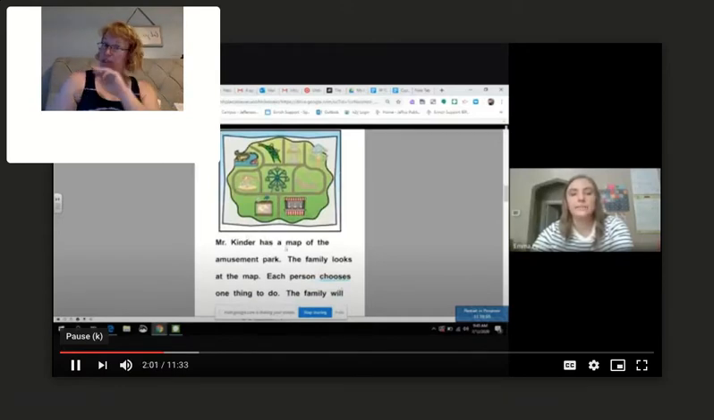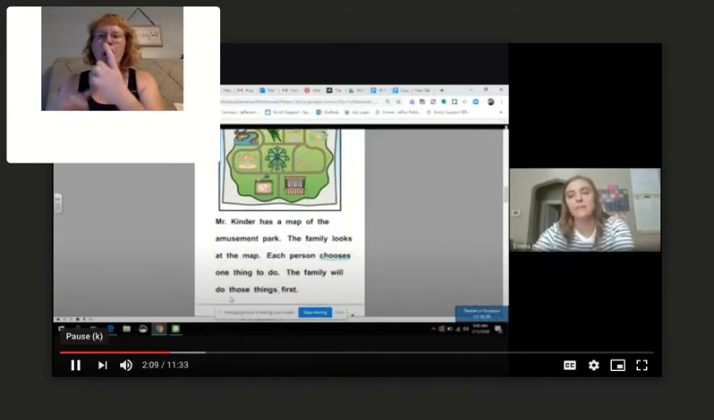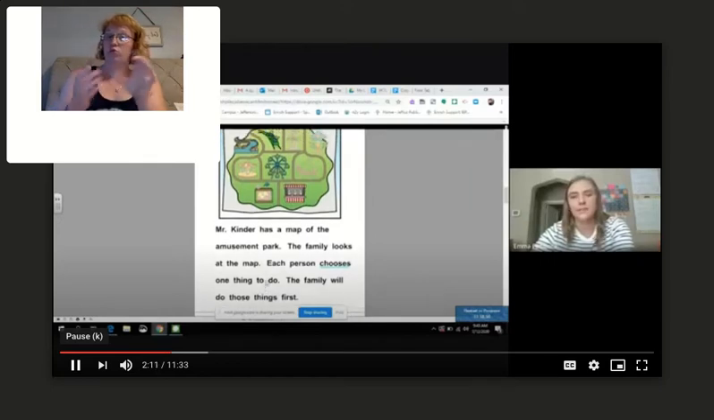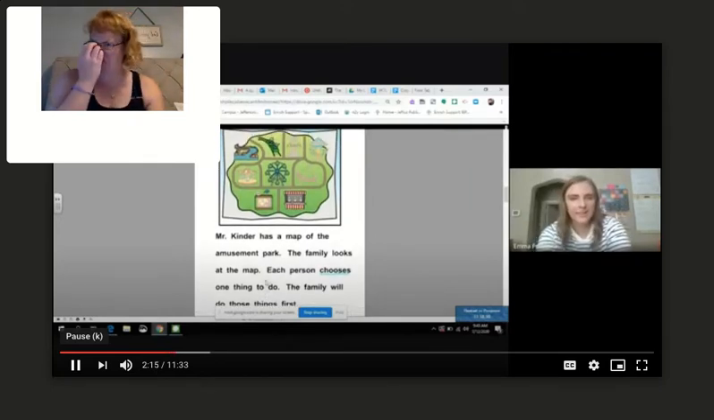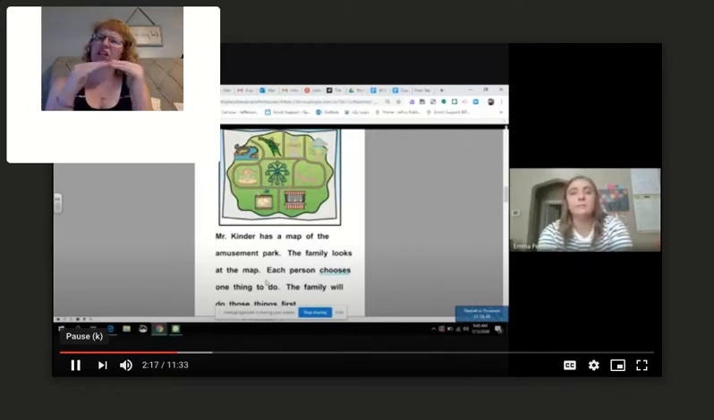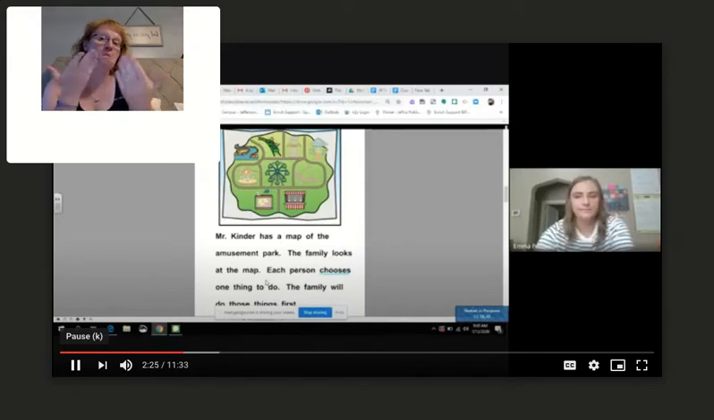Mr. Kinder has a map of the amusement park. The family looks at the map. Each person chooses one thing to do. The family will do those things first. Does that sound fair to you? Yeah, it sounds pretty fair to me, right? So each person gets to choose what they really want to do, that one thing. And then if they have time maybe left at the end, they might be able to do more rides.